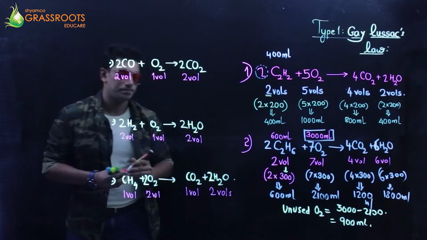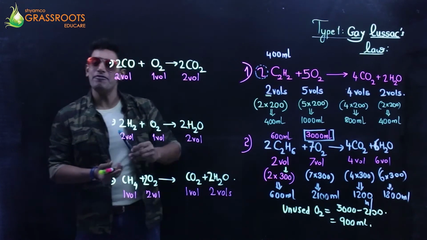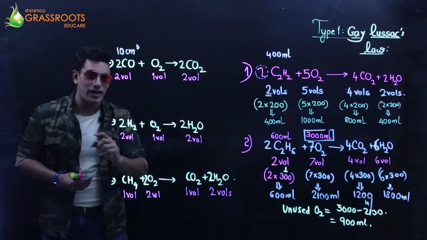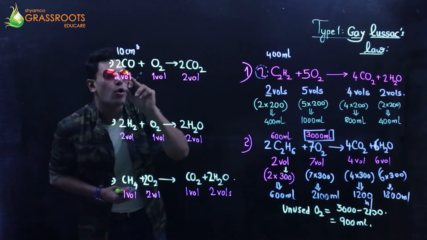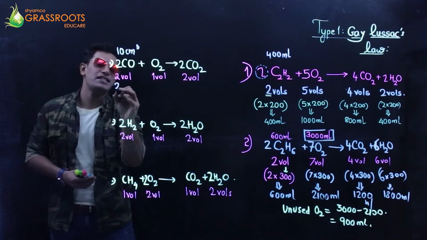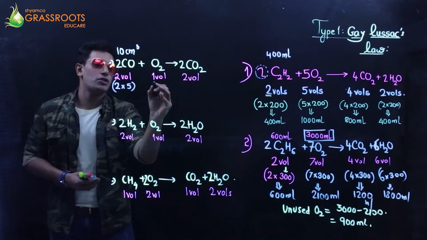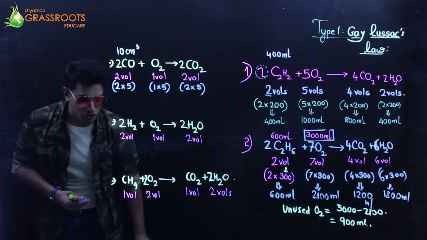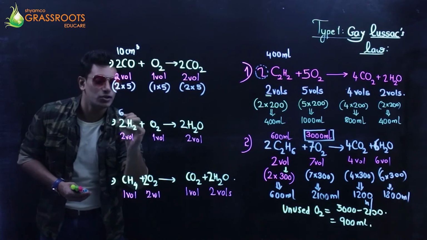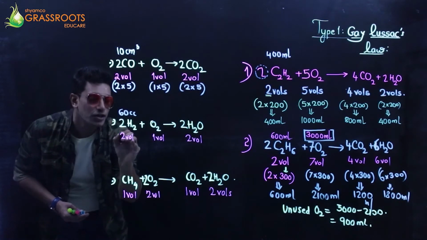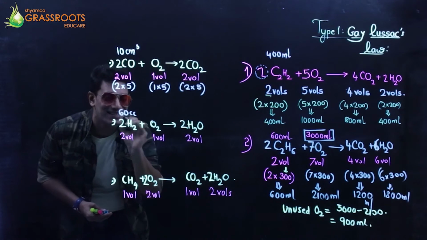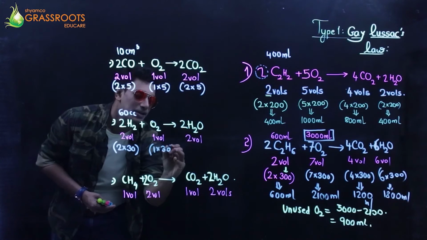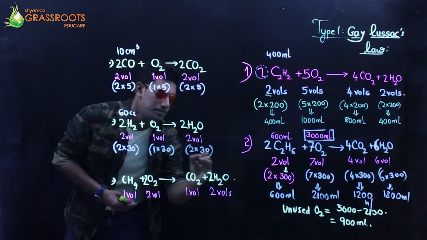Now what is given is, I have been told 10 centimeter cube of carbon monoxide. Alright. So 2 into what is 10? Can I say 2 into 5? So the multiplicative factor is 5. Hydrogen given to me is 60 cubic centimeter. 2 into what is going to be 60? Can I say 2 into 30 is going to be 60? So the multiplicative factor is 30.